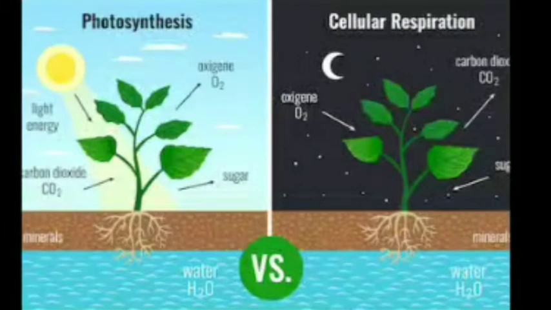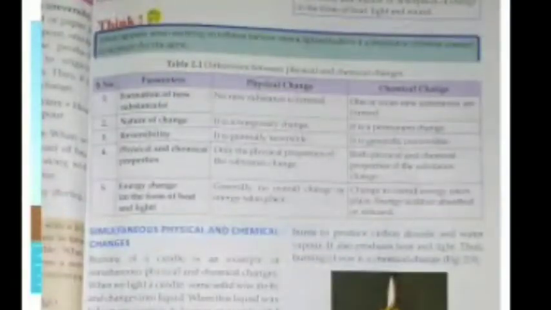Then other examples we have are preparation of soaps and detergents, burning of paper, formation of curd, rotting of eggs. These are other examples of chemical changes. Cooking of food, burning of fuels, right? Now we have the chart which will tell you the differences between the physical and chemical changes.